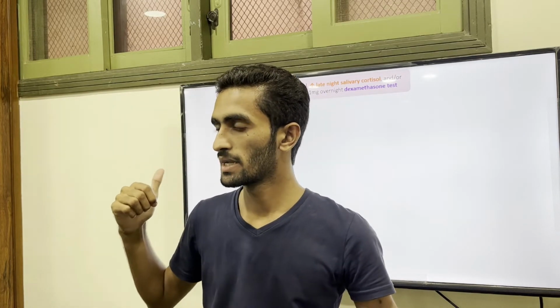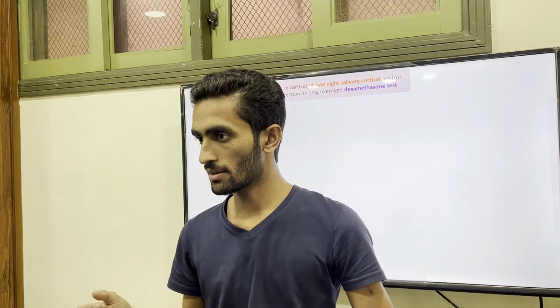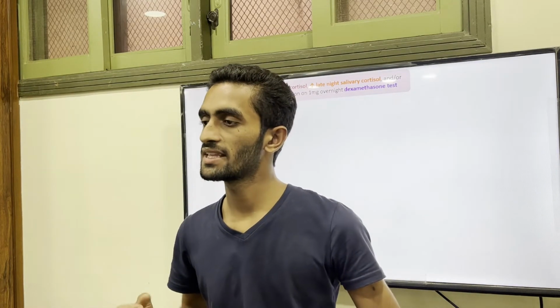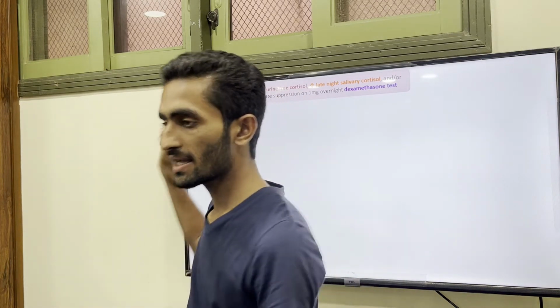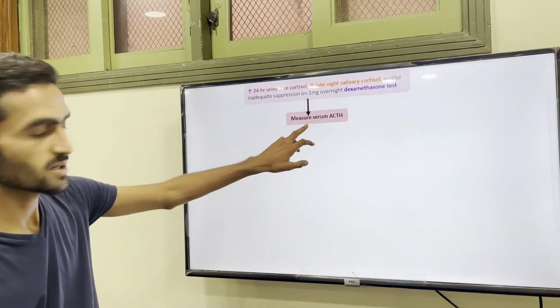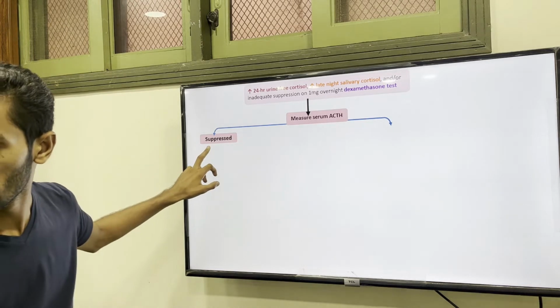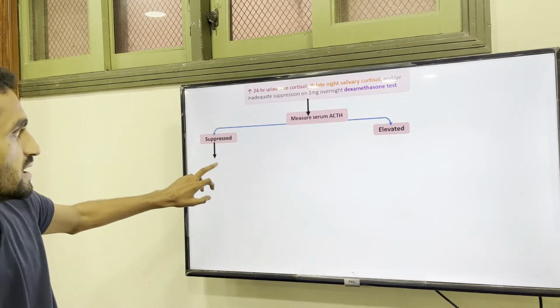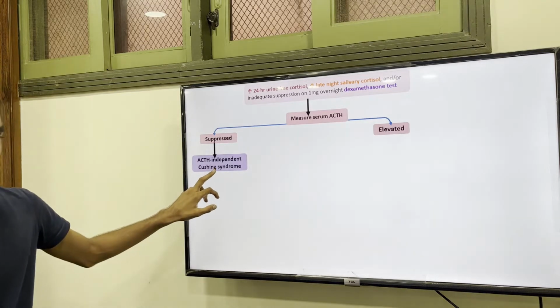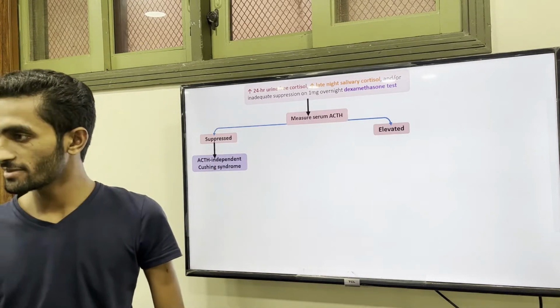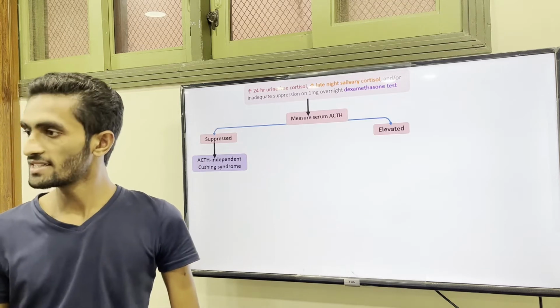When extra cortisol comes in exogenously, it sends feedback, meaning our ACTH level goes down. By giving dexamethasone, we decrease ACTH secretion. So we measure the serum ACTH. If we see it suppressed, it means the problem is ACTH independent Cushing syndrome, meaning it is the primary type.